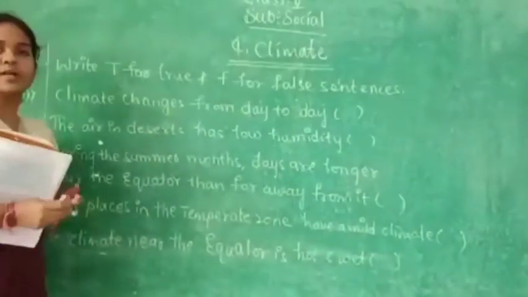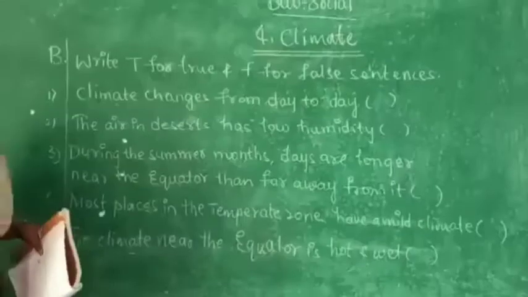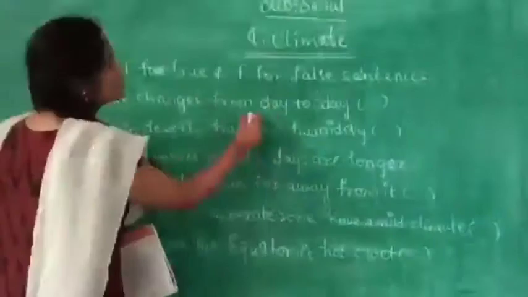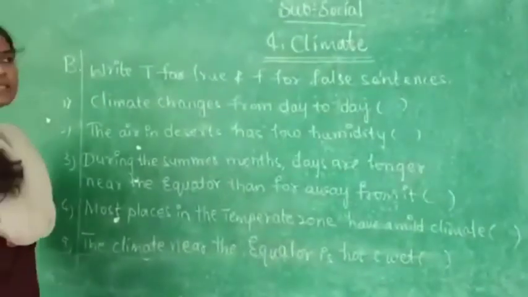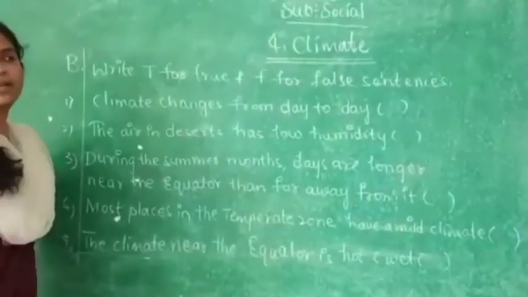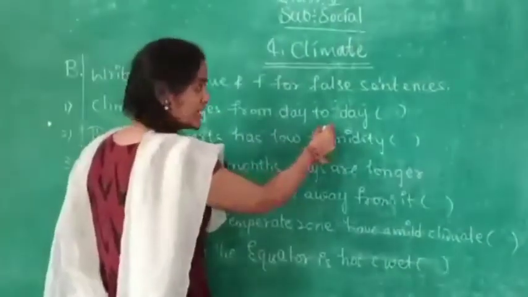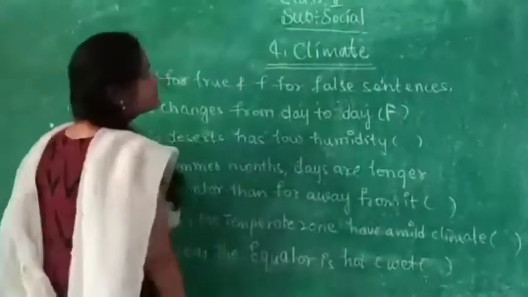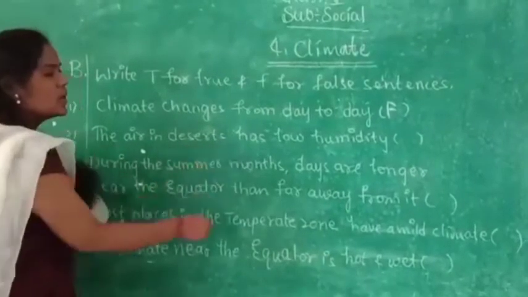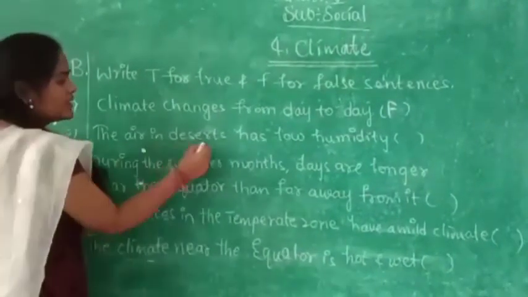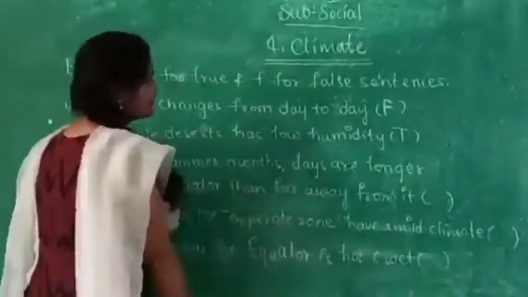Write T for true and F for false. So see here, climate changes from day to day. Is this correct? No. Weather changes from day to day, but the given statement says climate changes from day to day. So write F here. Now see the second one. The air in deserts has low humidity. It is true, no? Write T.